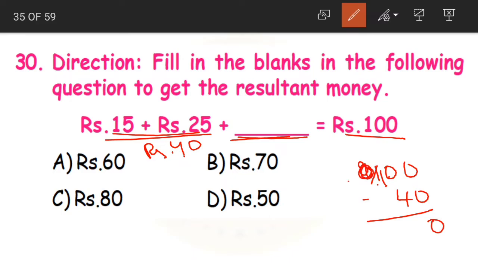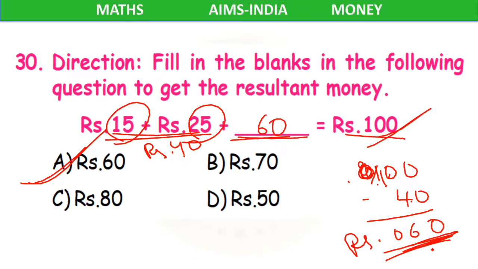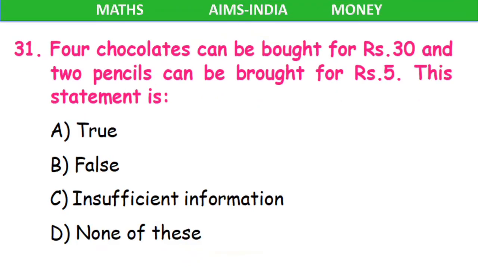0 becomes 10. 1 becomes 0. 10 minus 4, 6 and then 0. What is our answer here? 60 rupees. Option A, 60 rupees. 15 rupees plus 25 rupees plus 60 rupees is equal to our 100 rupees. Next question.